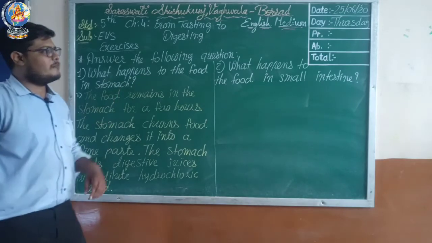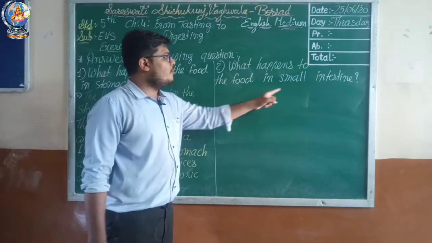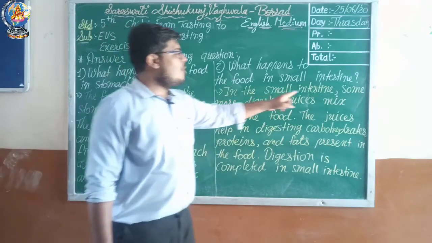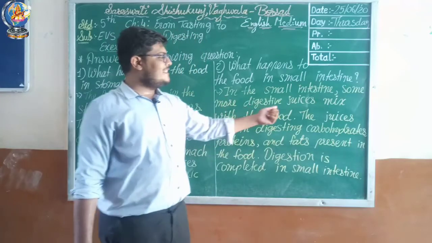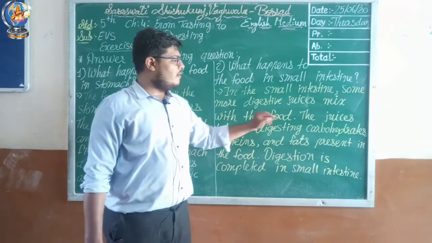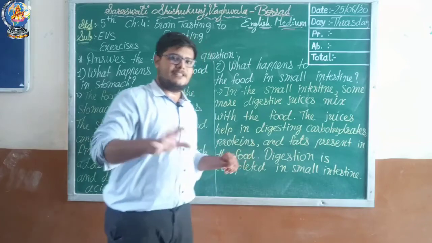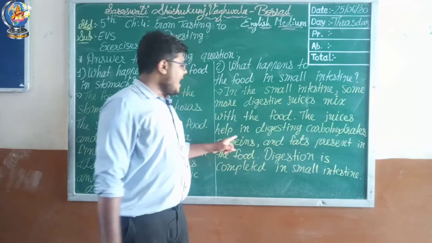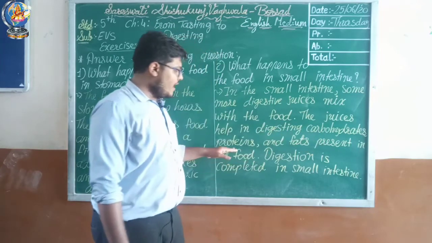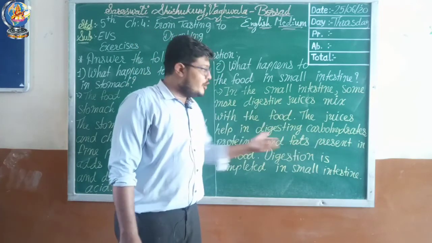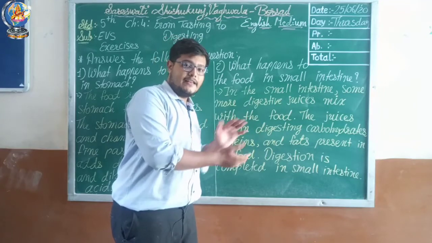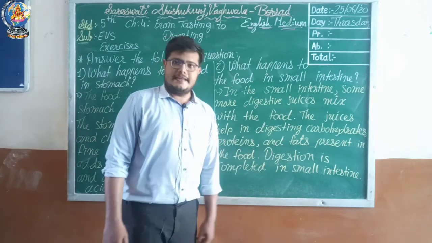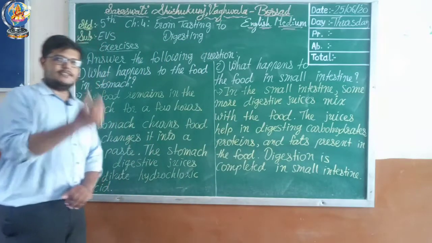Okay, let's go with the second question. What happens to the food in the small intestine? Let's see the answer. In the small intestine, some more digestive juices mix with the food, right? There are many other digestive juices present in the small intestine. They will mix into the food paste. The juices help in digesting carbohydrates, proteins and fats. These are nutrients which get digested inside the small intestine, and digestion is completed in the small intestine. So these were your answers.